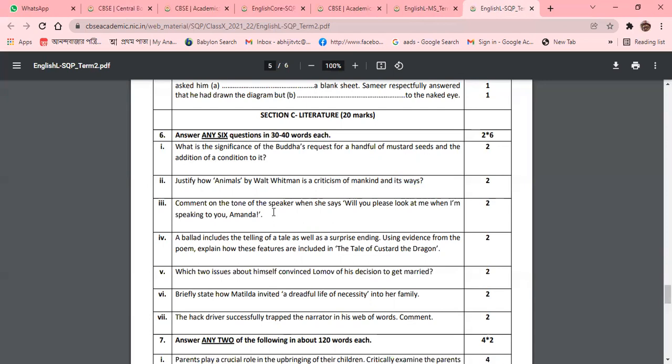So now you can see the comment on the tone of the speaker, where she says, "Will you please look at me when I'm speaking to you, Amanda?" That means a reference to the context will be given, a sentence will be given, and on the basis of the sentence, on the reference to the context, they can ask you the explanation. Now we are going to the next part.